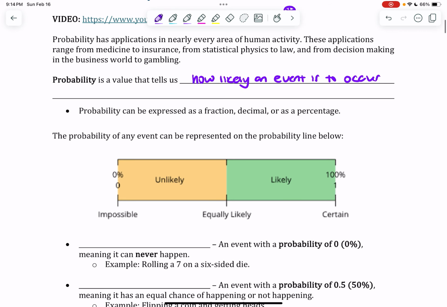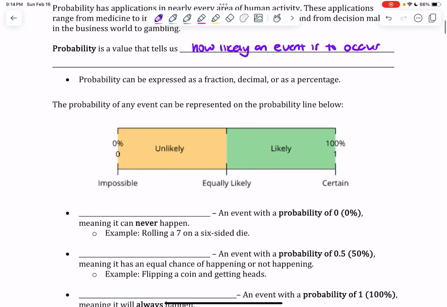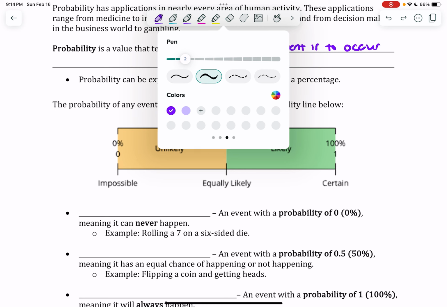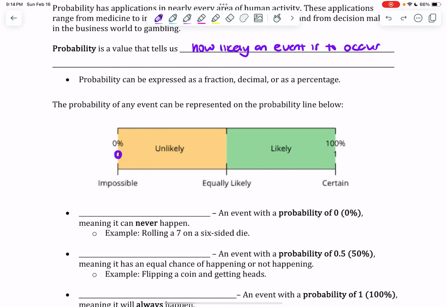So we can see on the probability line below that probabilities can range as low as 0 or 0%, depending if we're talking about fraction/decimal land or percentage land here, all the way to 100% if we're talking about percentage, or just 1 if we're talking about fractions or decimals, and can be anywhere from absolutely impossible, like this thing cannot happen, there is absolutely no chance, to it is a 100% certain thing that it will happen.